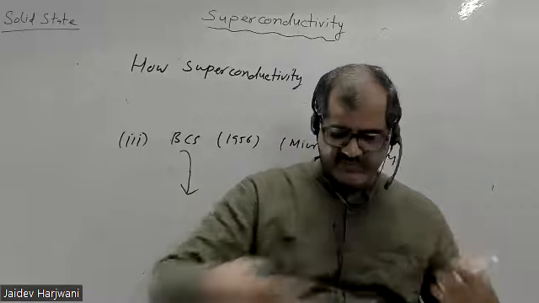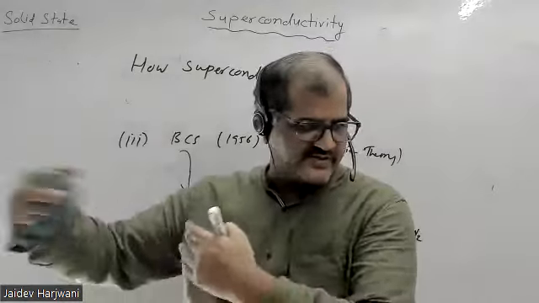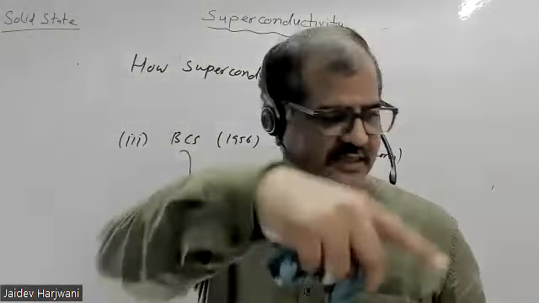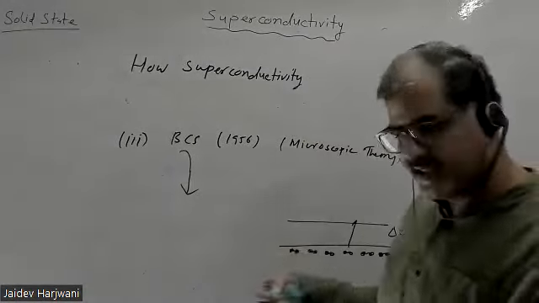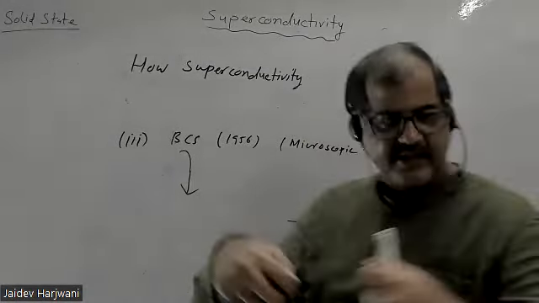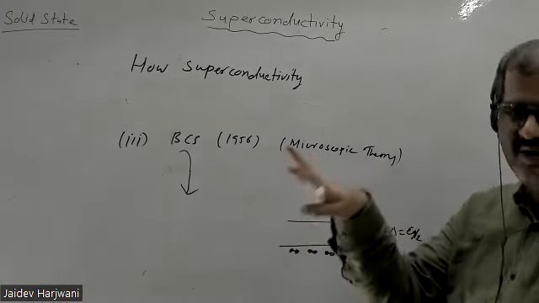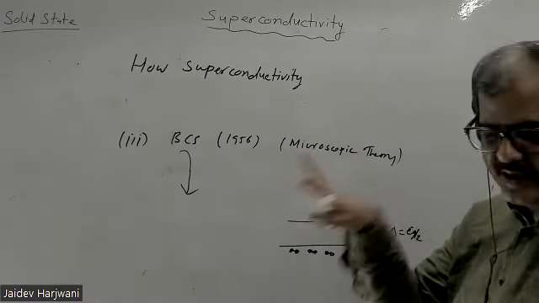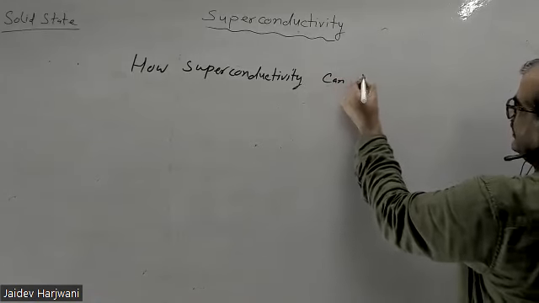Suppose many couples are dancing on the floor. They are dancing with each other but not colliding with other partners. The same analogy is given in BCS theory: when your electrons are paired together, they are not scattered. We'll discuss more about this when we come to BCS theory. At this point, I want to say superconductivity is because of the presence of super electrons, or Cooper pairs. Now I want to destroy superconductivity. How can superconductivity be destroyed?